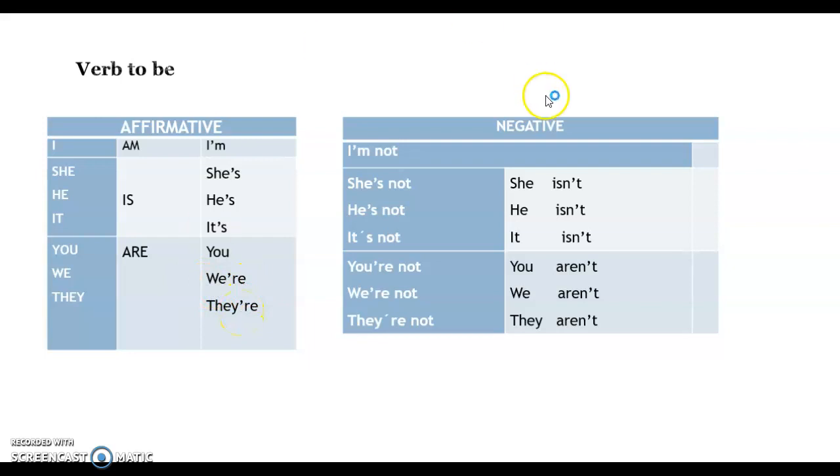Now, we use the negative form in this way. We only add not at the end of the verb to be, but it's more natural to use this short form. I'm not, she isn't, he isn't, it isn't. You aren't, we aren't, they aren't.